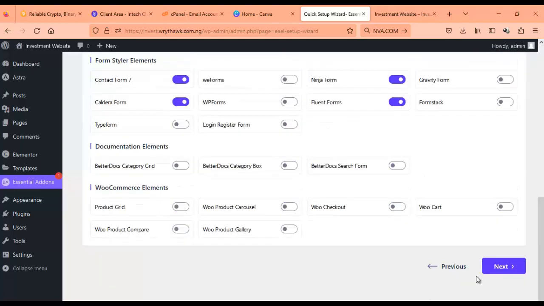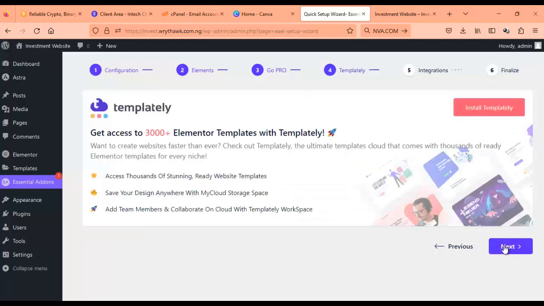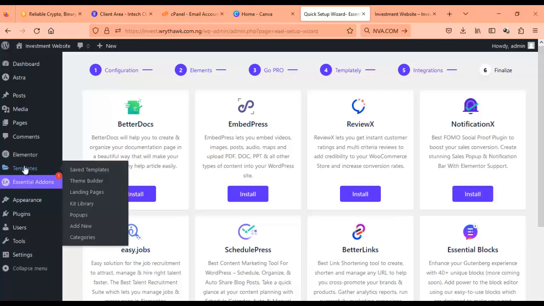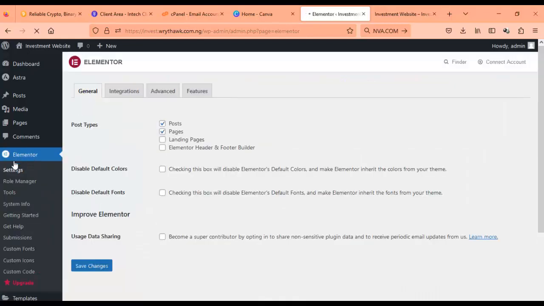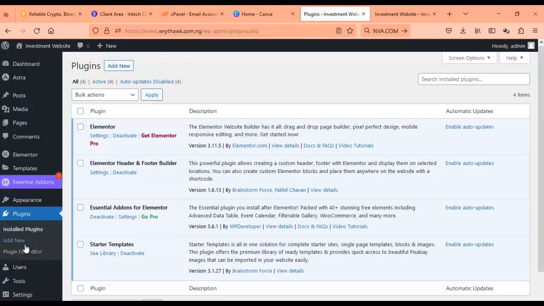So you can always come back to make settings, to make changes or whatever. Okay, see Elementor has been installed as well. Okay, so all the plugins you can see, we have Elementor header and footer builder, essential add-ons for Elementor, starter template. So we have these.